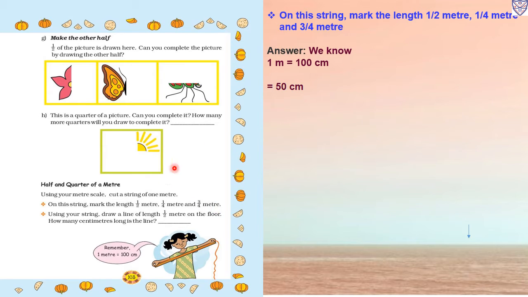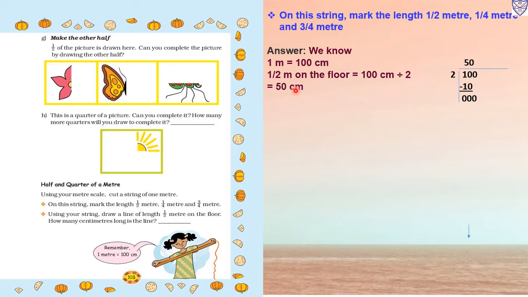So first we know that 1 meter equal to 100 centimeters. So now we have to mark half meter on the string. So how will we do it? 100 centimeters divided by 2. So that is 50 centimeters.